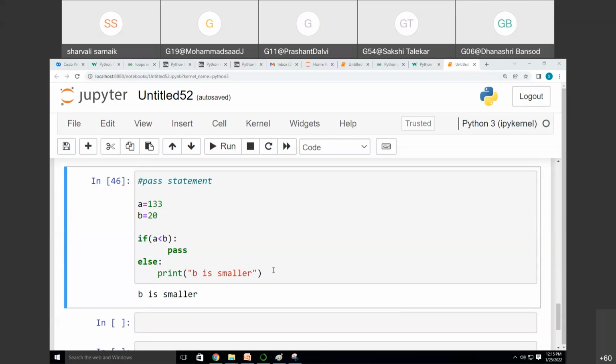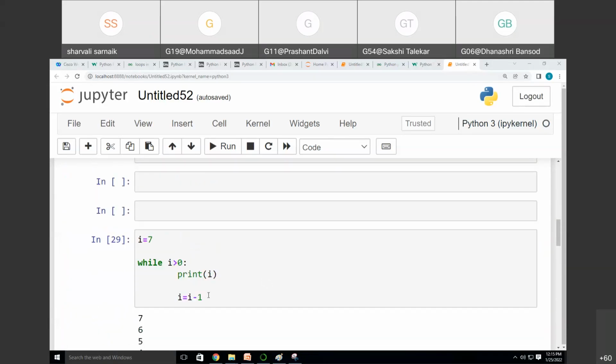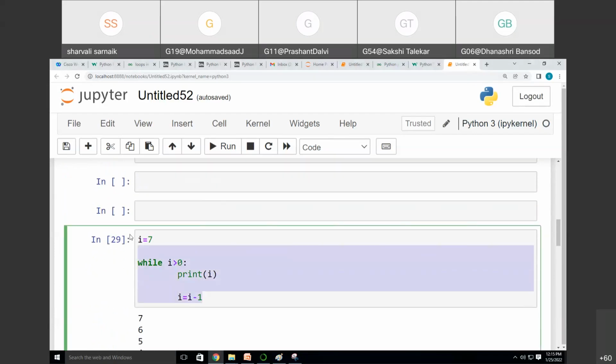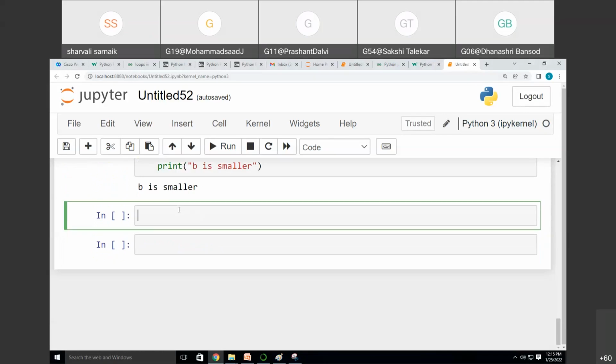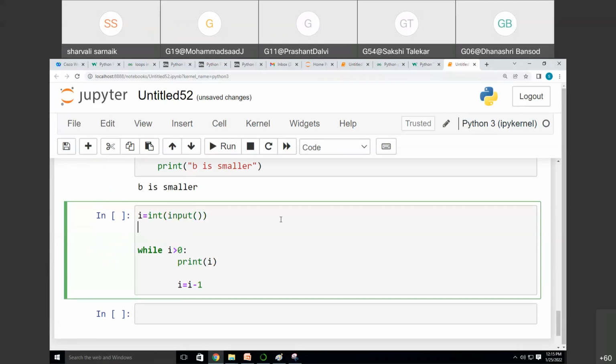Now, the previous example of the while loop, to print the opposite numbers. Let's take the same example by taking user input. Now see, if you want to take the user input, how will you do it? Instead of i, take the user input, and take another number.